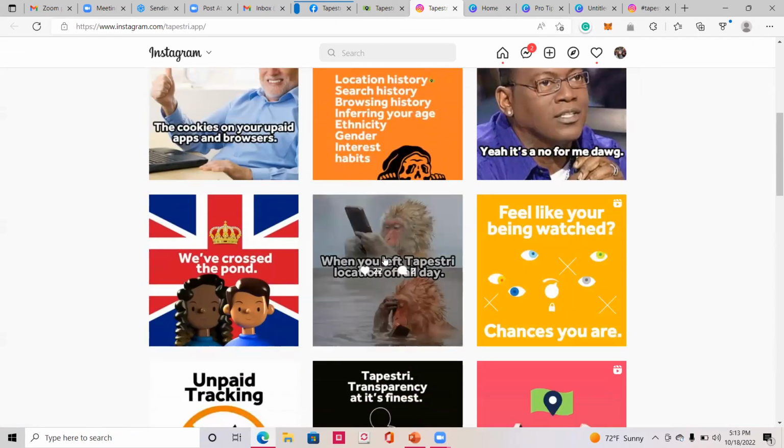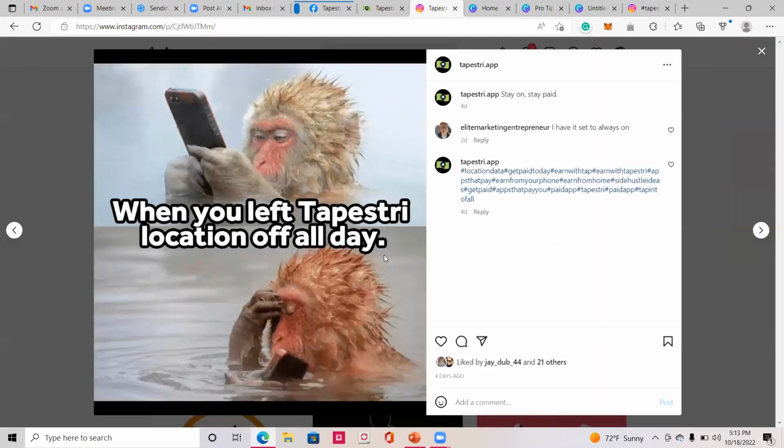When you left Tapestri location off all day, I loved this one. Because again, if the location is off and you haven't set it to always, the app isn't able to work, right? That's what turns it on. So set it to always so you're not missing out. But I like to follow these because these give me fun ideas of things that I can then share.